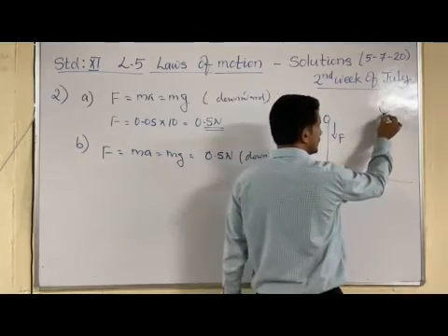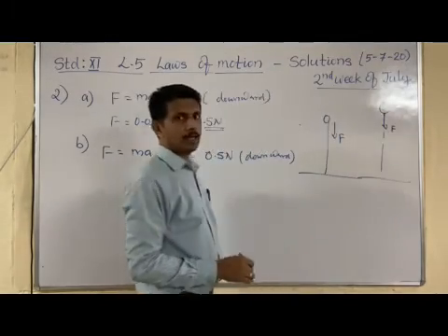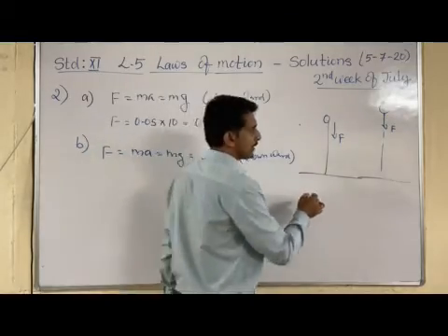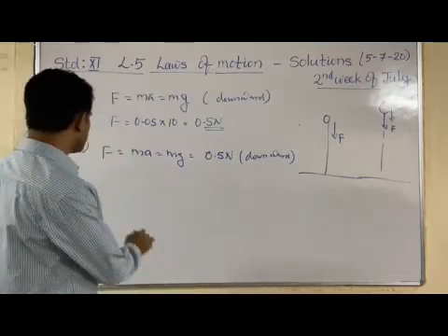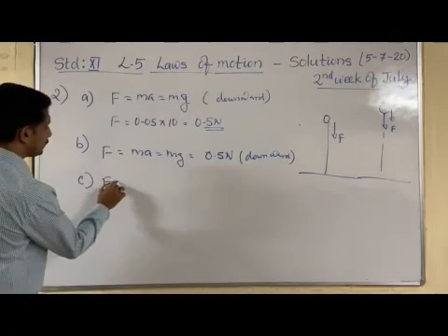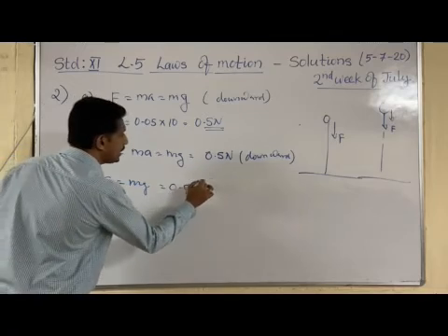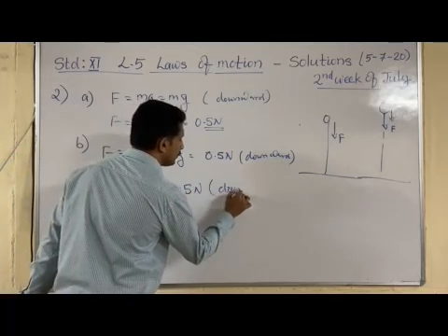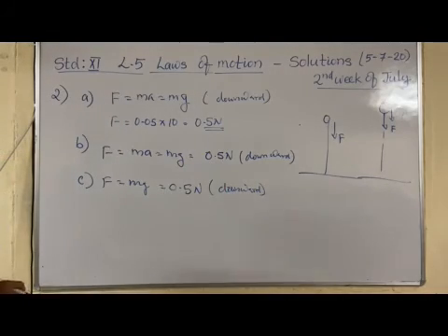When it is momentarily at rest, the direction of the force is downward only, and acceleration is always there, acting in the downward direction. So in this case also, force is equal to mg. That means the answer is 0.5 Newton, acting in the downward direction. So this is how we consider the magnitude and direction of the forces.